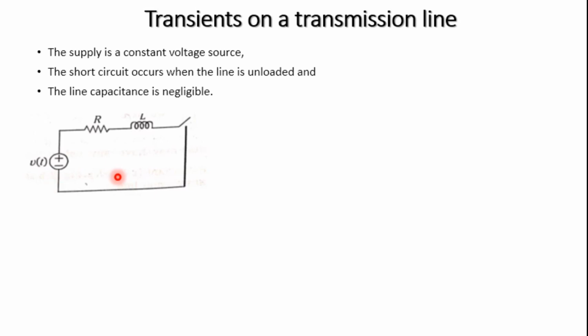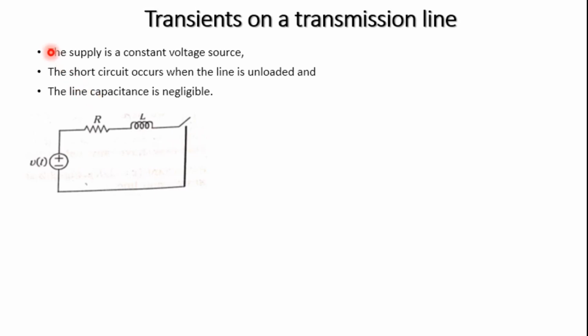Based on this, we consider a voltage source, the resistance and the reactance. As I already said, the capacitance is neglected and the source is kept open. So we assume some parameters to do a transient analysis on a transmission line.